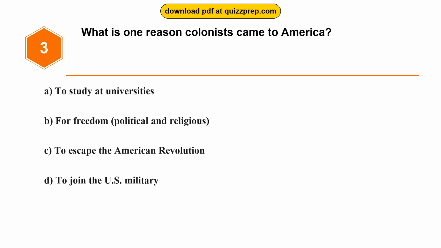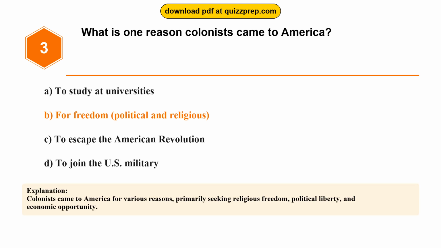Question 3. What is one reason colonists came to America? Option A. To study at universities. Option B. For freedom, political and religious. Option C. To escape the American Revolution. Option D. To join the U.S. military. The correct answer is option B. For freedom, political and religious. Colonists came to America for various reasons, primarily seeking religious freedom, political liberty, and economic opportunity.